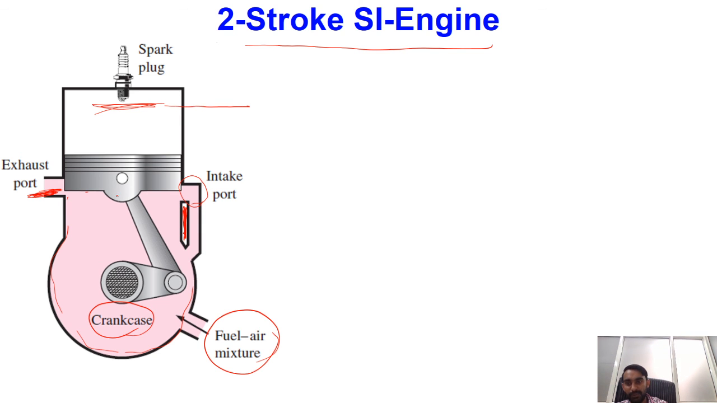Because of that, the piston will be moving in the downward direction. While the piston is moving downward, as our crankcase is perfectly sealed and every time filled with a mixture of air and fuel, during this downward motion of the piston there will be partial compression of the air and fuel mixture. And as the piston keeps moving down, at some point it will be opening this exhaust port.